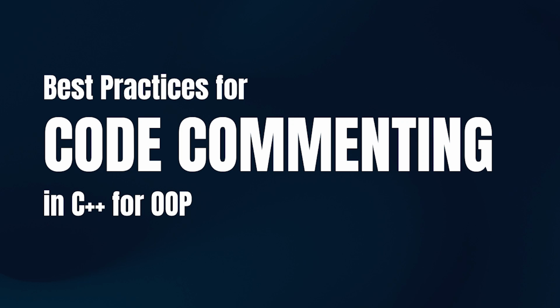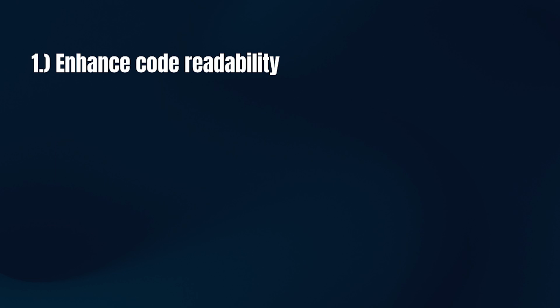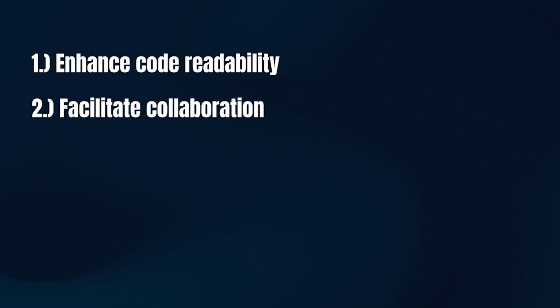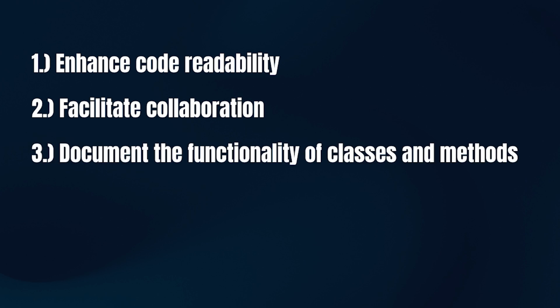Comments in C++ are important in object-oriented programming for several reasons. For one, they enhance code readability by explaining complex logic and design decisions. Second, comments facilitate collaboration among team members by providing context and explanations for class structures, methods, and their purposes. Thirdly, they aid in documentation, describing the functionality of classes, methods, and their relationships within the object-oriented programming paradigm.